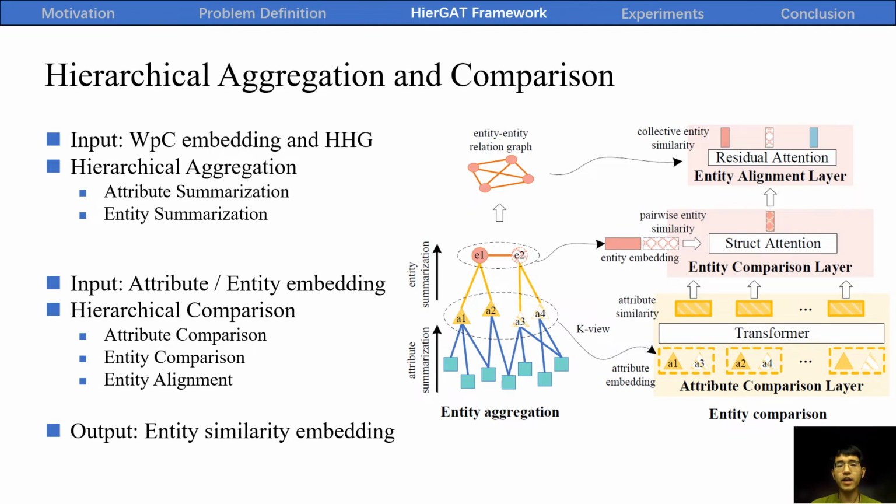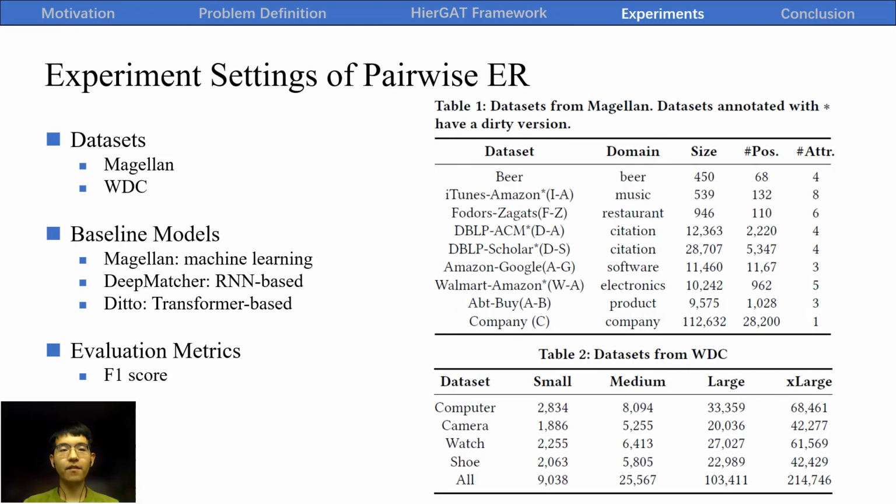We can see the different attributes as different views of an entity. Furthermore, to handle the collective ER, we link the query entity and its candidate entities in a matching relation network. Based on this relation network, we apply the entity alignment, which enables us to find discriminative tokens among the candidate entities collectively. Next, I will introduce our experiments of our HierarchiCal models.